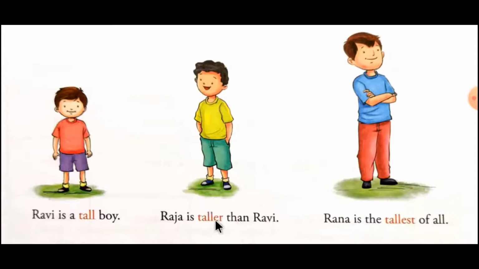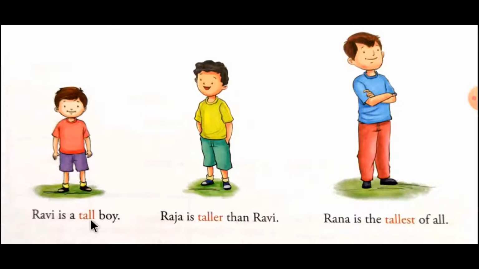Tall becomes taller. In the third sentence, Rana is the tallest of all. Here we are talking about Rana, that the boy is the tallest, meaning the tallest, compared to the other two. So here we are talking about the comparison of all the boys present over here, about the whole group, or whatever things are given. In that comparison, the superiority matters. Remember the word superiority, meaning the top, the best. That is our superlative degree. Yes, which one? The third one, our superlative degree. So it is tallest.